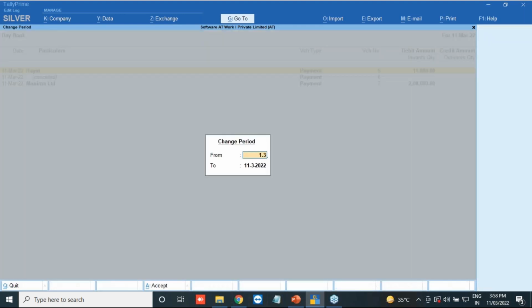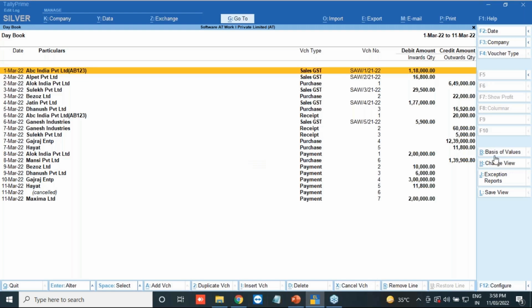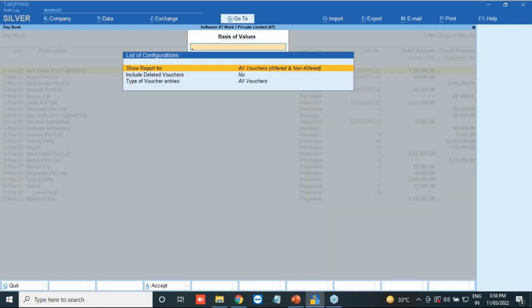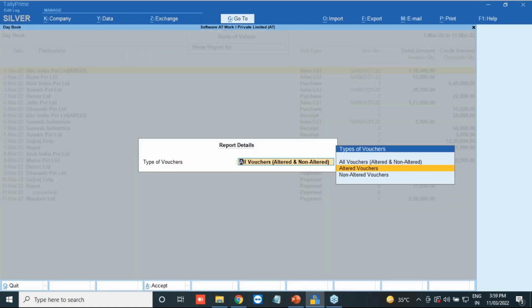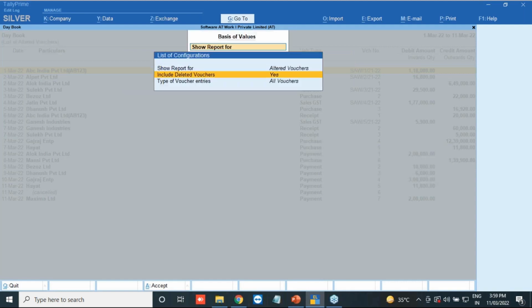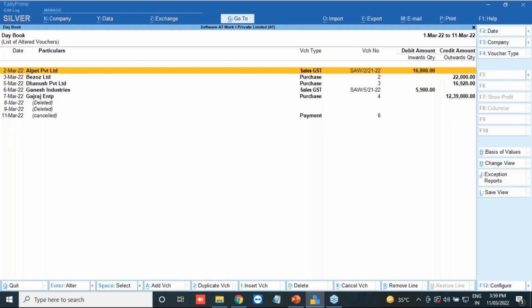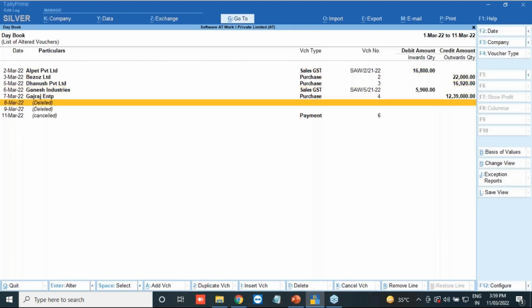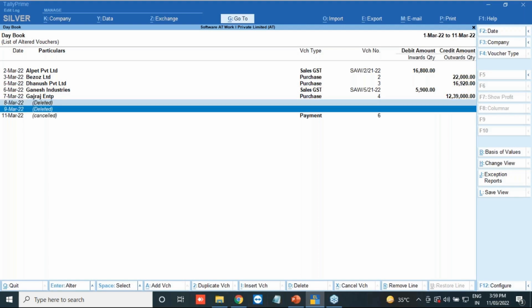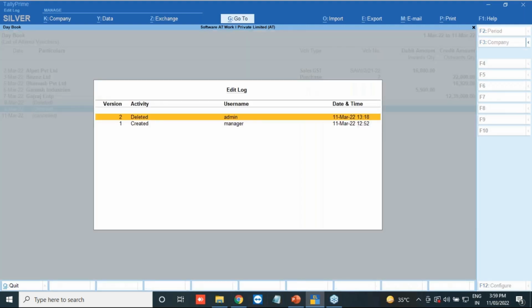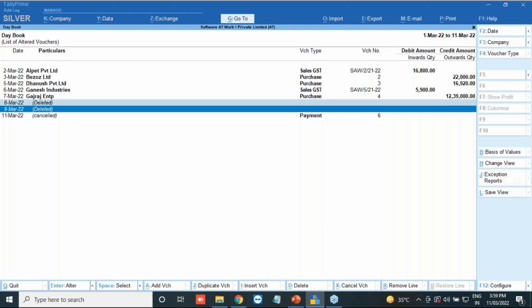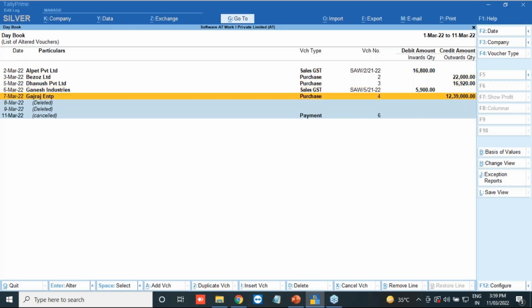You can select your period. Okay, and here click on the basis of values. Here you can go only for the altered voucher. Here we have one option, include deleted voucher, make it yes and press Ctrl A. It will show you how many transactions have been deleted. So 2 transactions have been deleted. Okay, you can enter and see who created and who deleted the transaction. One transaction has been cancelled and this many changes have been made.